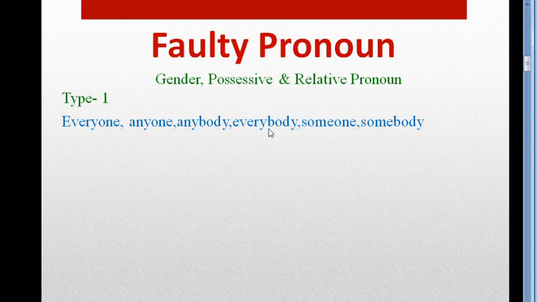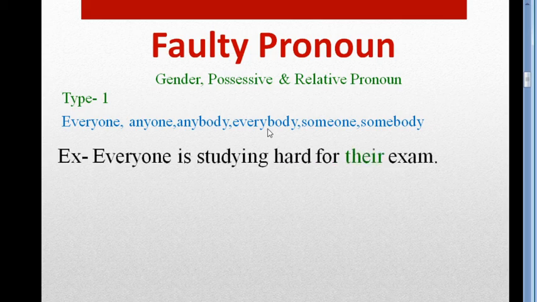After these words, everyone, anyone, etc., the pronoun should be gender neutral. And after these words, generally we use they, them, their, etc. Okay? So let's see an example.